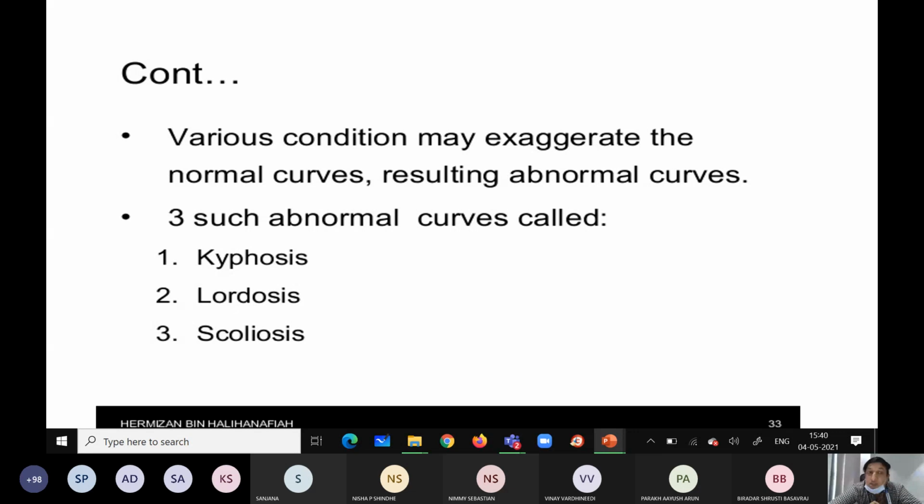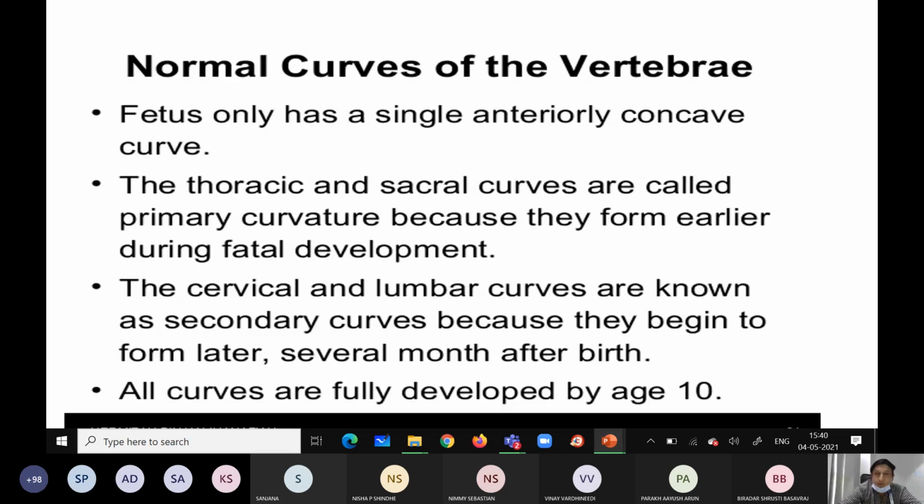We will discuss kyphosis, lordosis and scoliosis individually. With the diagram you can understand here.